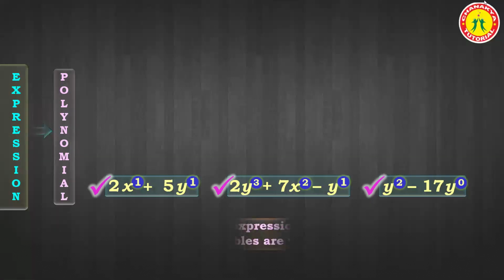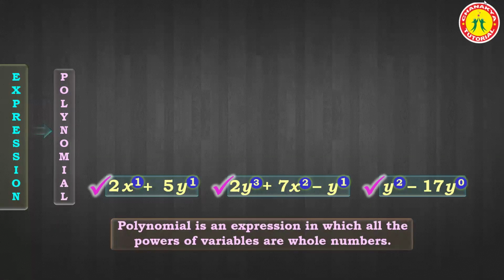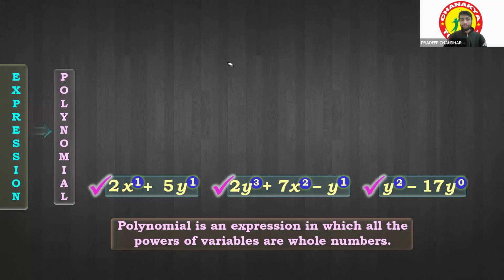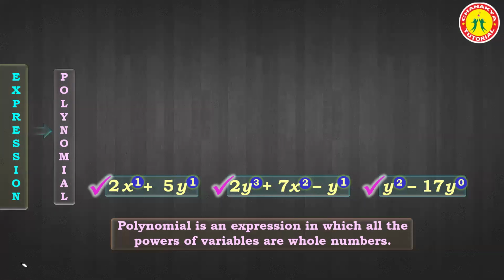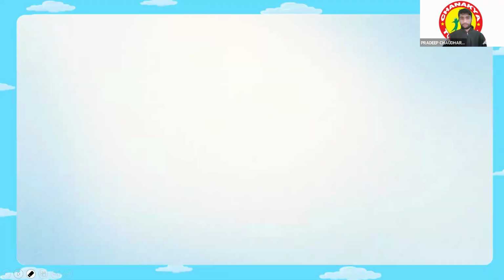Let's remove it also. So what we have discussed so far, now the conclusion is this. What is the conclusion, guys? A polynomial is an expression in which all the powers of variables are whole numbers. What are the variables over there? x to the power 1, yes, it is a whole number. y to the power 1, yes, it is a whole number. It means the power of any variable should be a whole number. Is it clear, guys? Okay. Yes, sir.